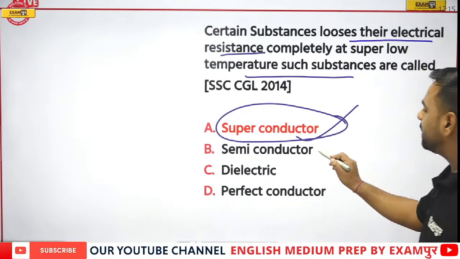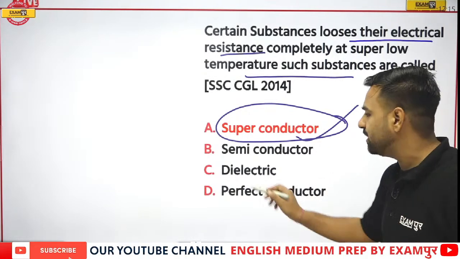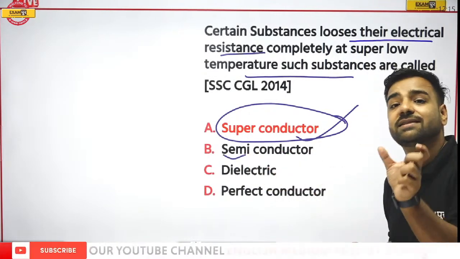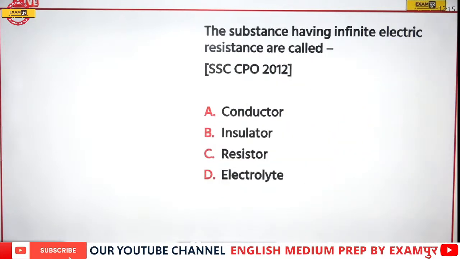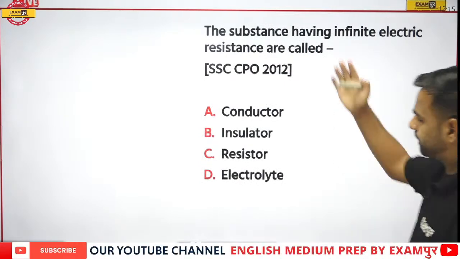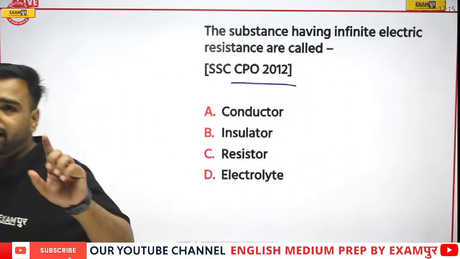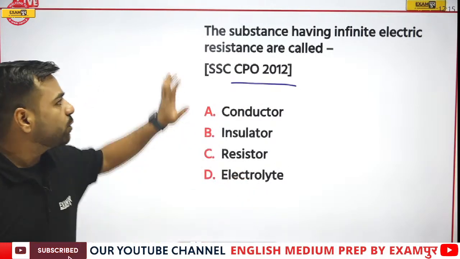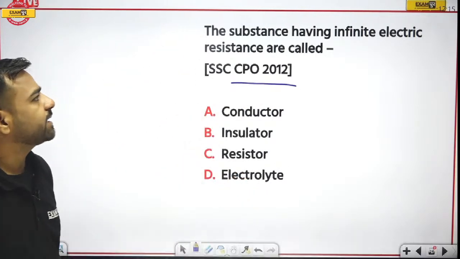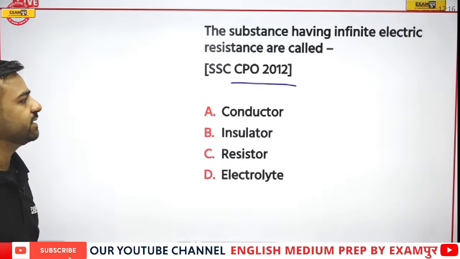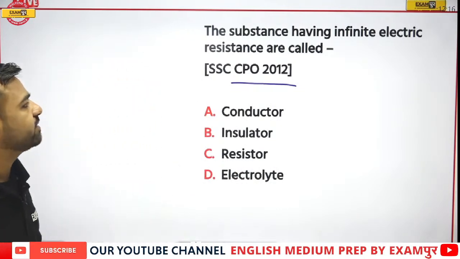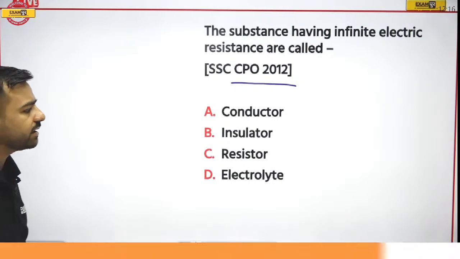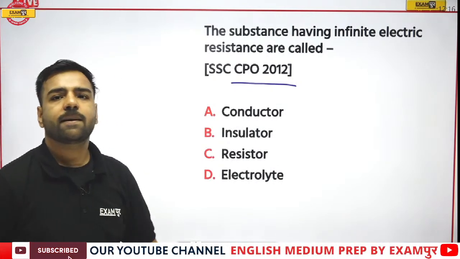But if I talk about semiconductor, this is actually different. From the name itself, it is clear. What is it? Semi. Now I'll explain about it. I have one more question regarding this. Let's move forward now. The substances having infinite electric resistance are called dash. This is from CPO 2012. I have explained the resistance part, right? So I guess this time your answer would be correct. Is it conductor, insulator, resistor, or electrolyte?